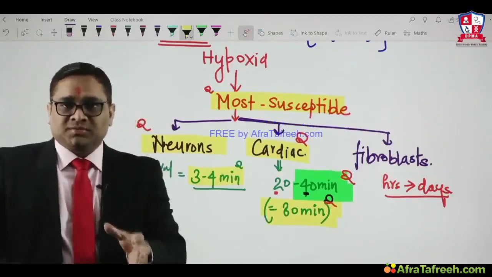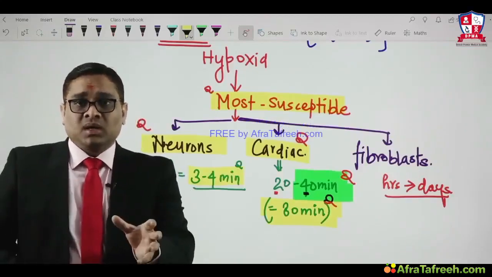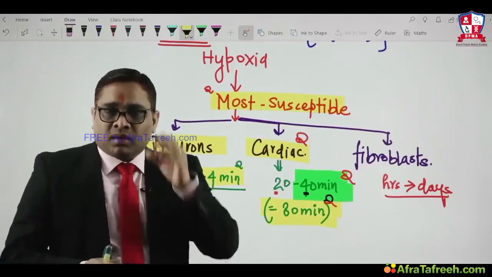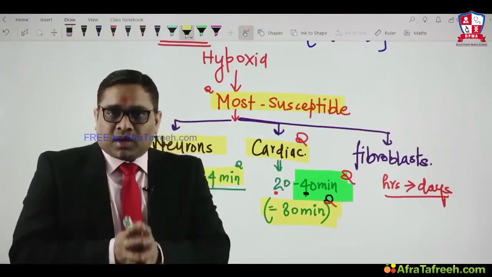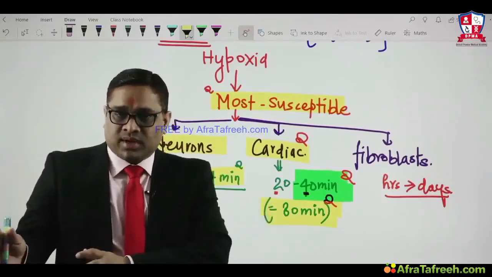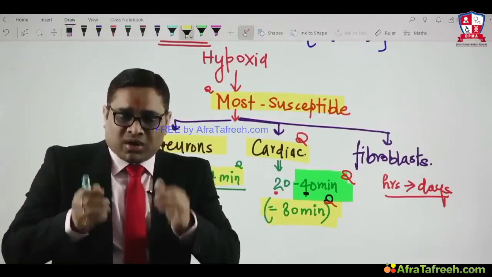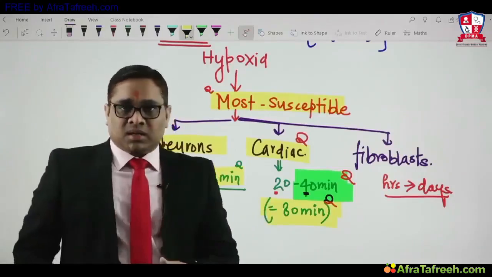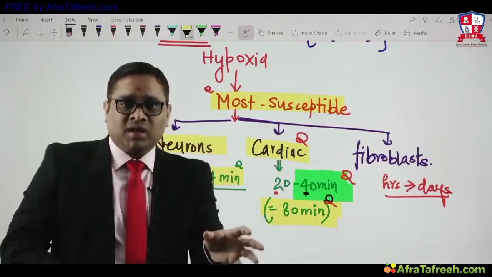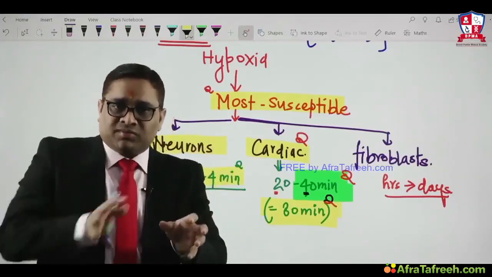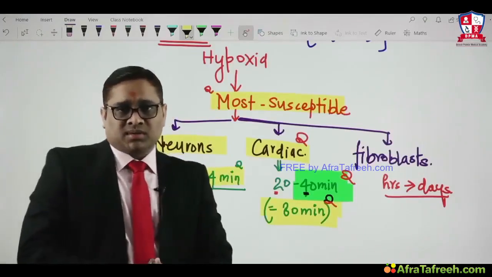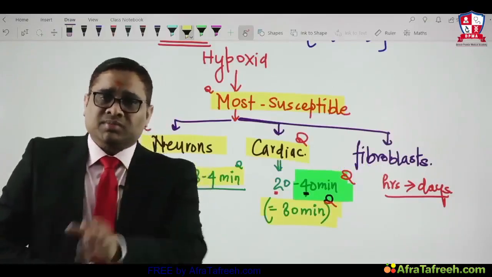So we have seen that cell injury is because of hypoxia and ischemia, due to free radical production. Now in the next topic, cell injury can be divided into two categories, reversible and irreversible, based on the nature and duration of the stimuli. If the duration is transient or short, it will cause reversible injury, and when the duration is persistent, the cell will undergo irreversible injury. So next we are going to discuss reversible and irreversible cell injury.